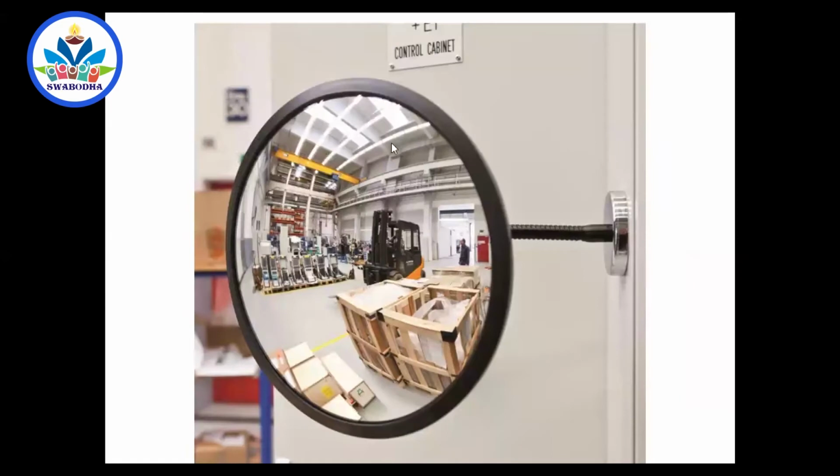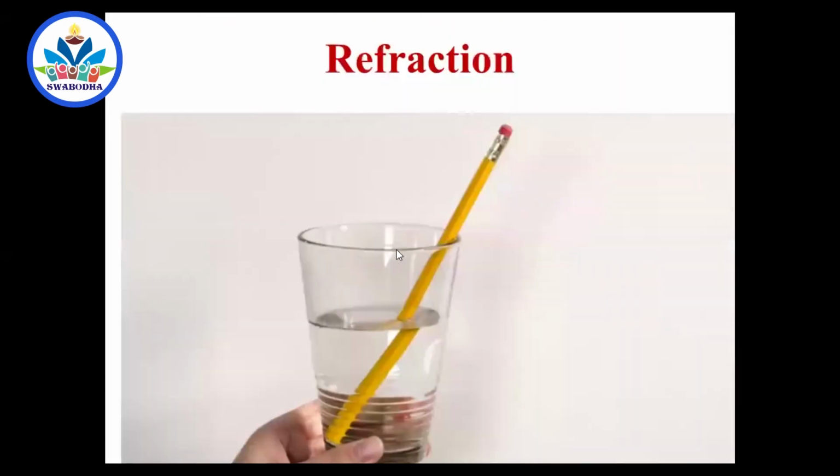Now this is another beautiful picture of the convex mirror, which is kept in a shop, and it covers almost all the objects in front of it. You see, it gives the image positions, virtual images. Then we saw the refraction.